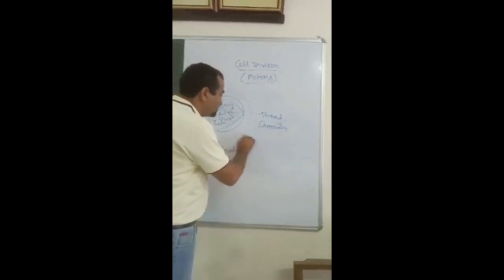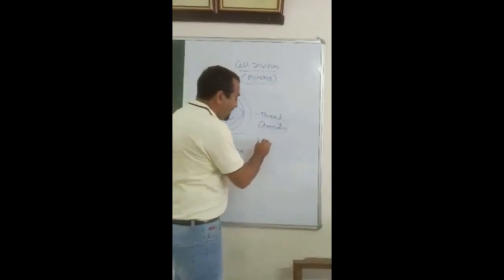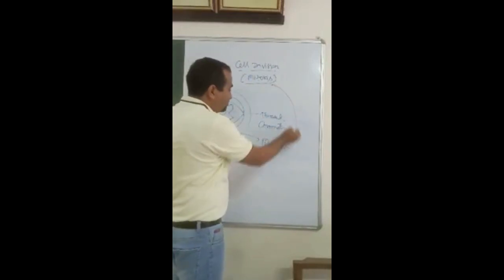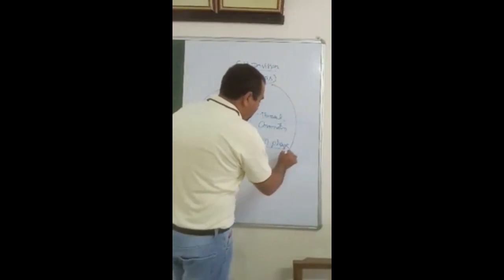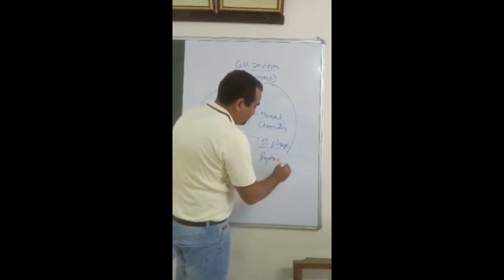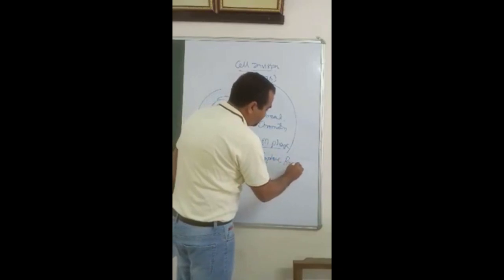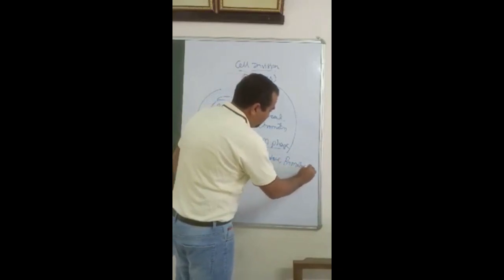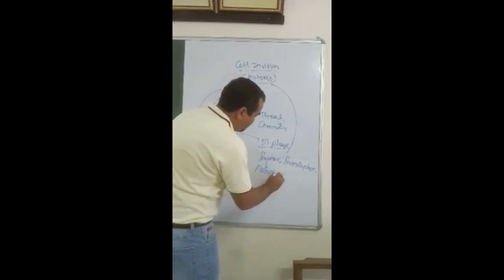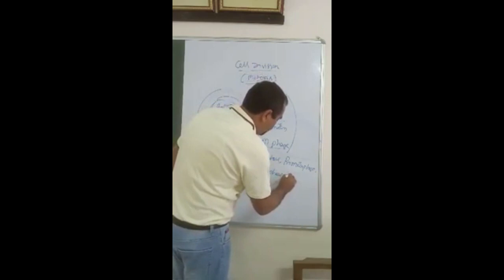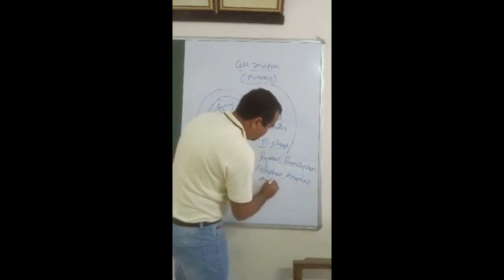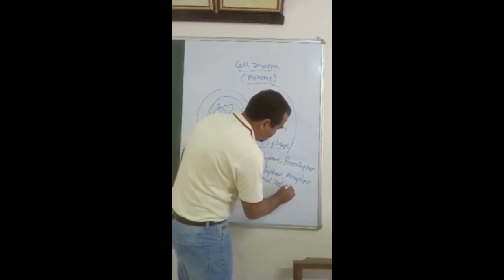Now this cell has to go for M phase, and we know that if this is mitosis, it will have phases: prophase, prometaphase, metaphase, anaphase, and telophase.